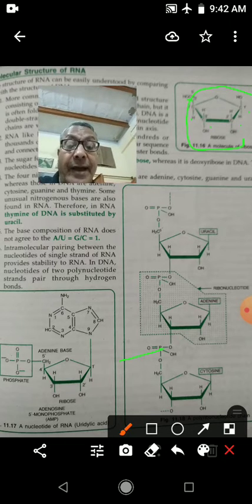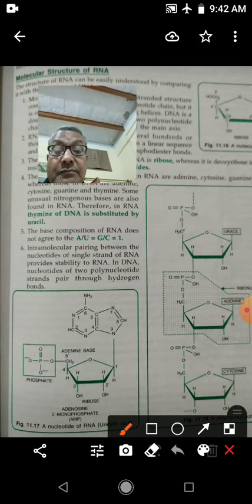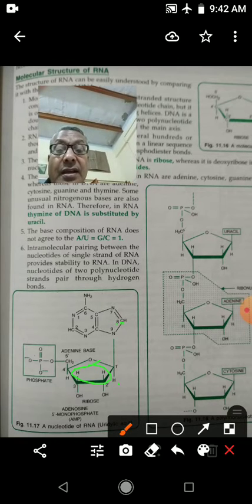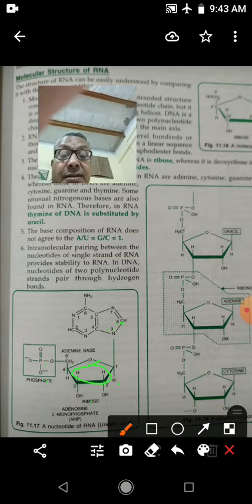Now, how a nucleotide is formed. Here there is pentose sugar, this is the pentose sugar, and this is the nitrogenous base adenine, and phosphate. So pentose sugar ribose, adenine nitrogenous base and phosphate, these joined together will form adenosine monophosphate, that is AMP. So this is one nucleotide of RNA.